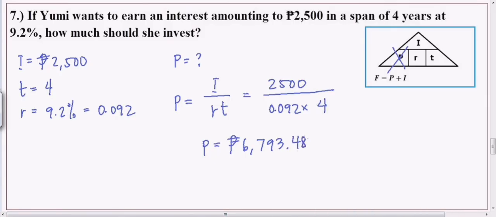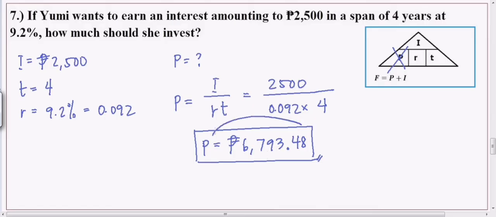So, kailangan mag-invest ni Yumi ng ganitong halaga para kumita siya ng 2,500 na interest. Pero guys, kung tatanungin kayo kung magkano makukuha niya after 4 years, syempre, i-add nyo itong dalawa. Yung i-invest niya na money plus yung tubo. So, yun yung total na makukuha niya. Pero hindi naman tinanong yun, so wag na natin siyang isolve. Okay? Kung ano lang ang tinanong, yun lang ang isosolve ninyo.